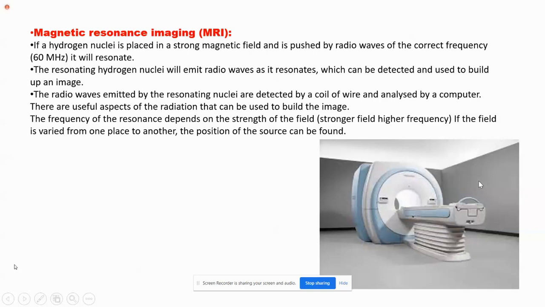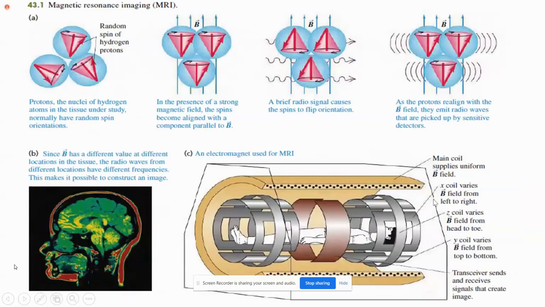So the inside body organ image, like this is the brain. You can get different colors. Colored images are there, and black and white images we can also get.